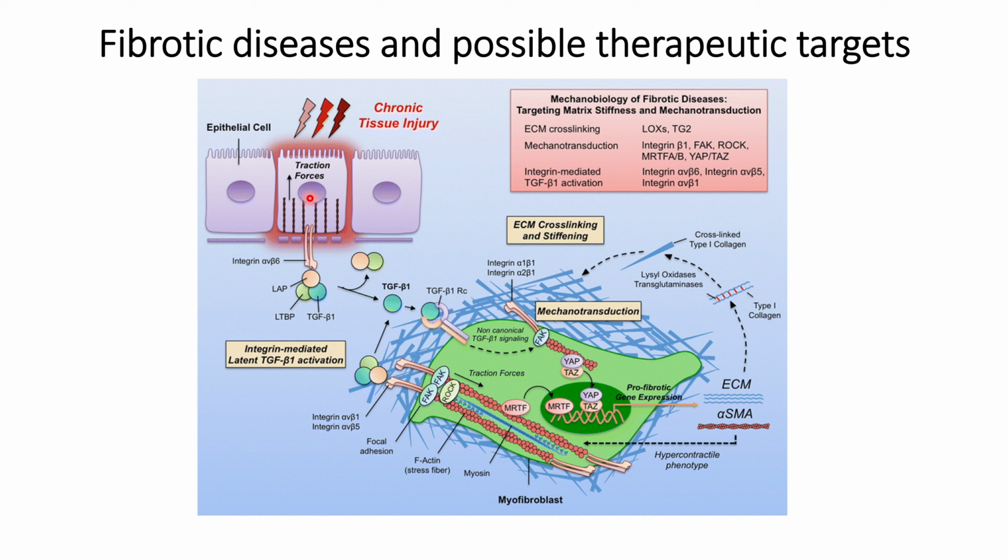Because of the traction force due to chronic tissue injury, the integrins will experience that traction force, and that will trigger TGF beta activation.